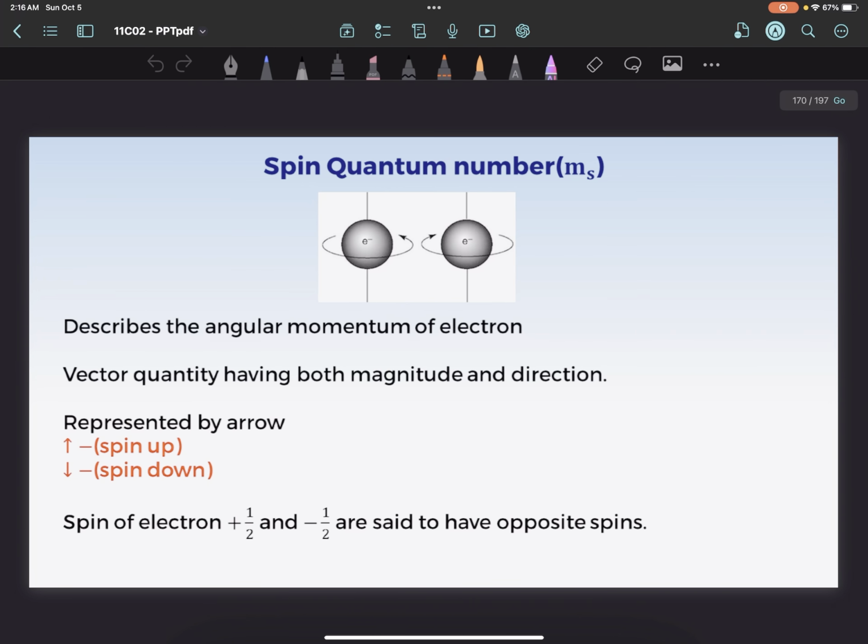Okay, so the spin quantum number is described as the angular momentum of an electron, a vector quantity having both magnitude and direction, represented by an arrow. That is, upward means spinning up, downward means spinning down. As the name says, the spin quantum number is purely dependent on the spin of the electron. So spin is equal to plus half and minus half. It can only have two values, plus half and minus half. It cannot be 0, 1, 2, 3. It will either be plus or it will be minus.